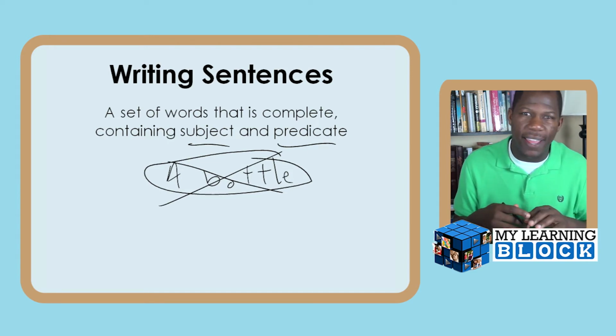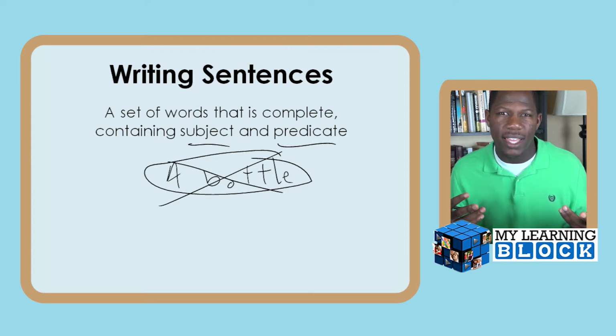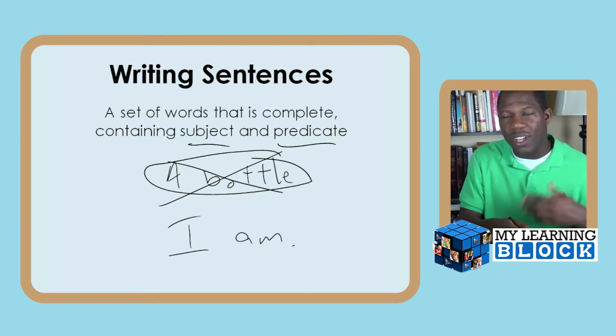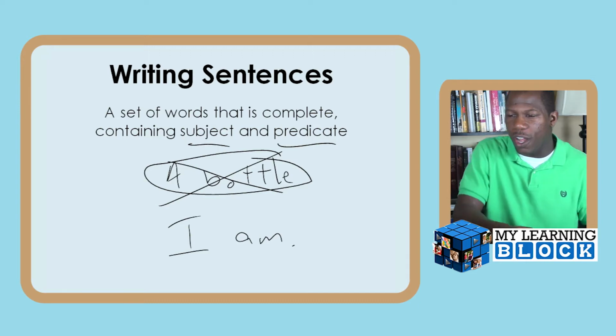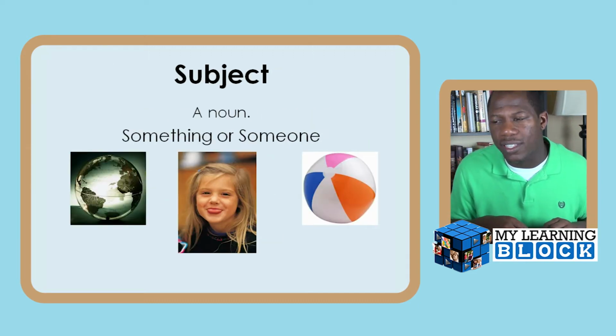Subject, predicate, then they have to agree, then they have to make sense, then it has to do something. Yes, we're talking sentences and not "I am," which is a sentence. We're not talking about that. We're trying to go further. All right, so what is a subject when you're helping your child understand this concept?